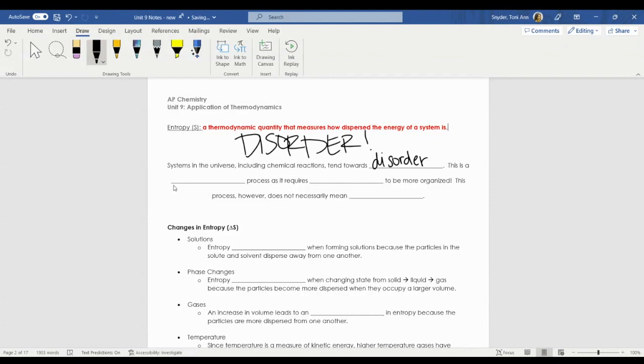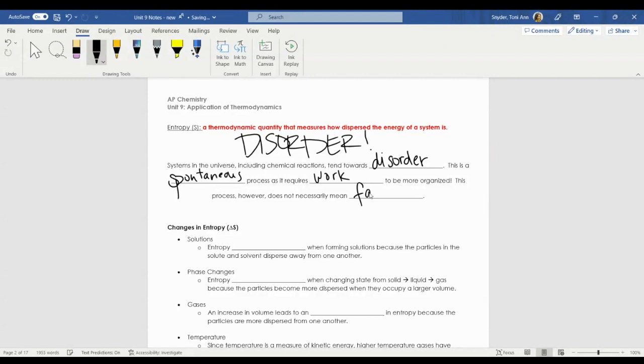This is a spontaneous process. So in order for something to become disorderly, it's spontaneous. I go into my bedroom, I throw something on the floor, right? It just happens. However, it requires work for us to be more organized. So to clean up the mess on the floor, to clean up the papers on the desk, it takes work to organize them.